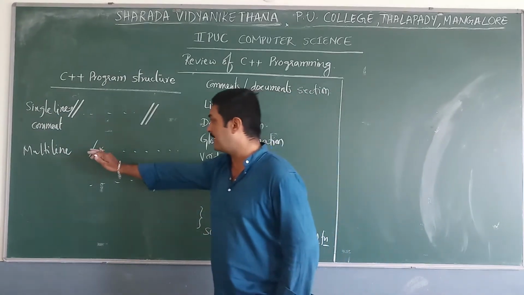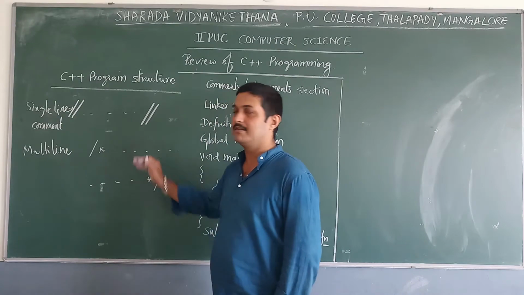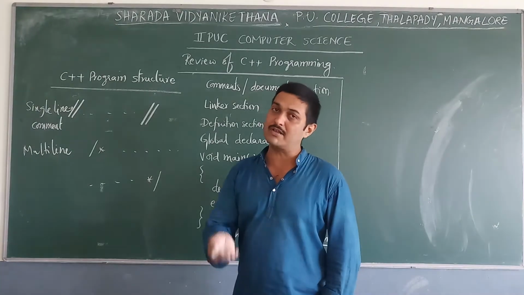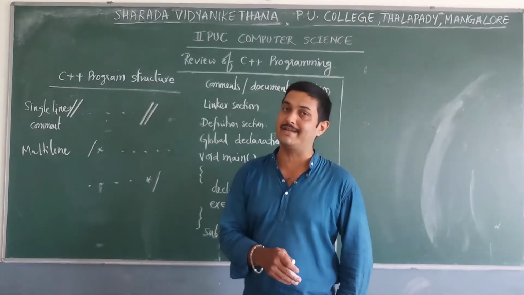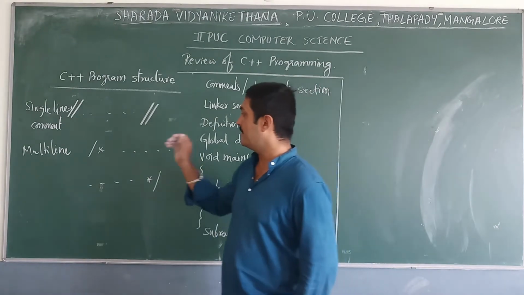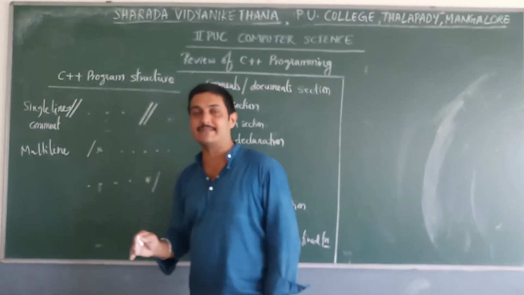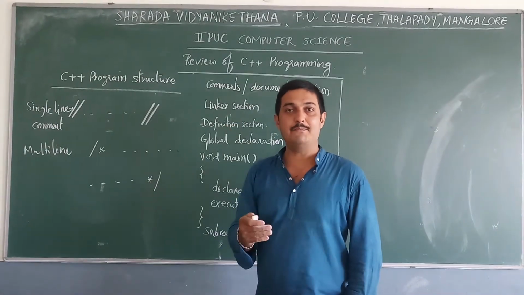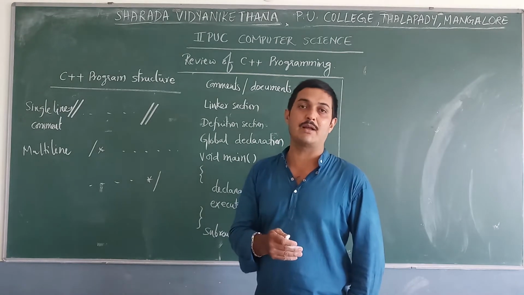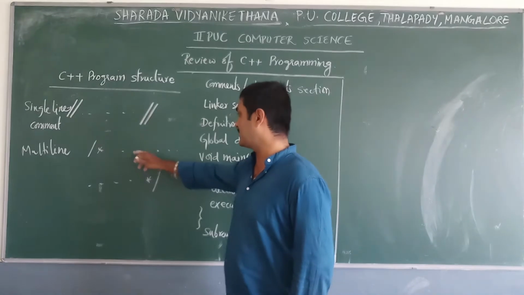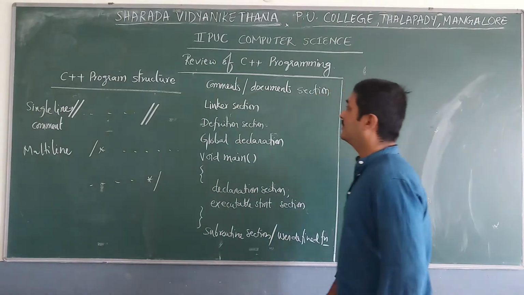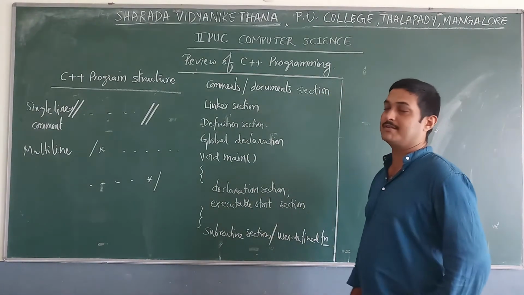Under multi-line comment we can write sentences of more than one line, that's why it is called multi-line comment. Here the multi-line comment explains what variables we are using in our program and all those things properly. So that is about the comments or documentation section.